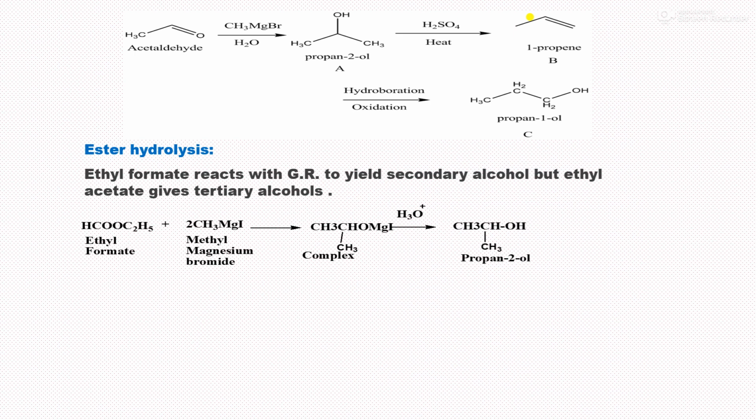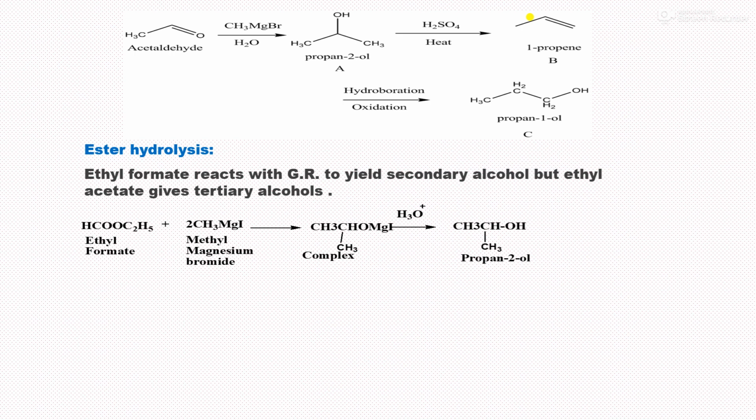What are alcohols, and how will you synthesize primary, secondary and tertiary alcohols by using Grignard reagent? Such a type of question will be asked in the examination. You remember this very well.